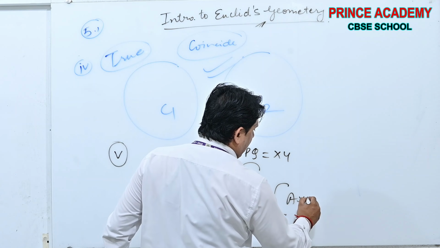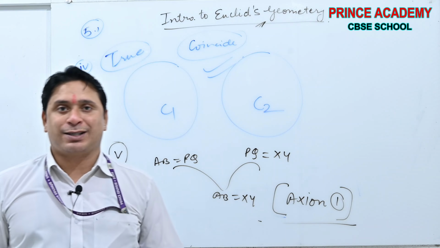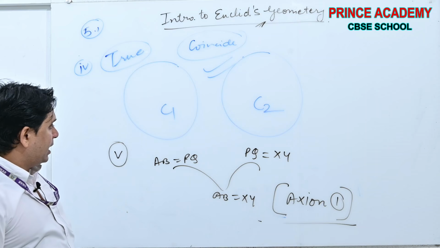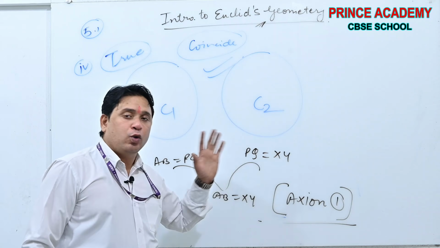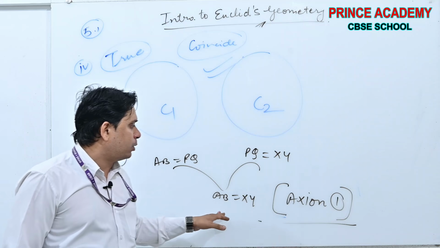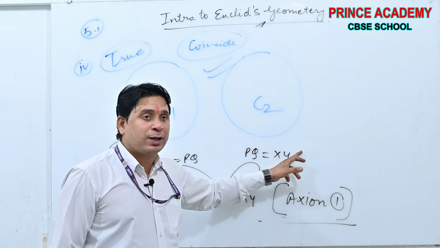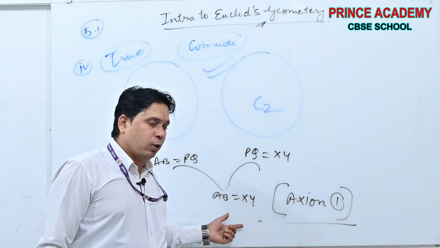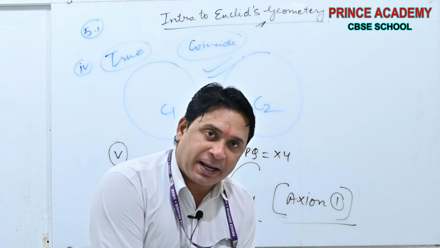According to axiom first, if things equal to the same thing, then they are also equal to each other. AB is equal to PQ, PQ is equal to XY, therefore AB and XY are also equal. Yes. Statement 5, yes. Done beta? Okay.